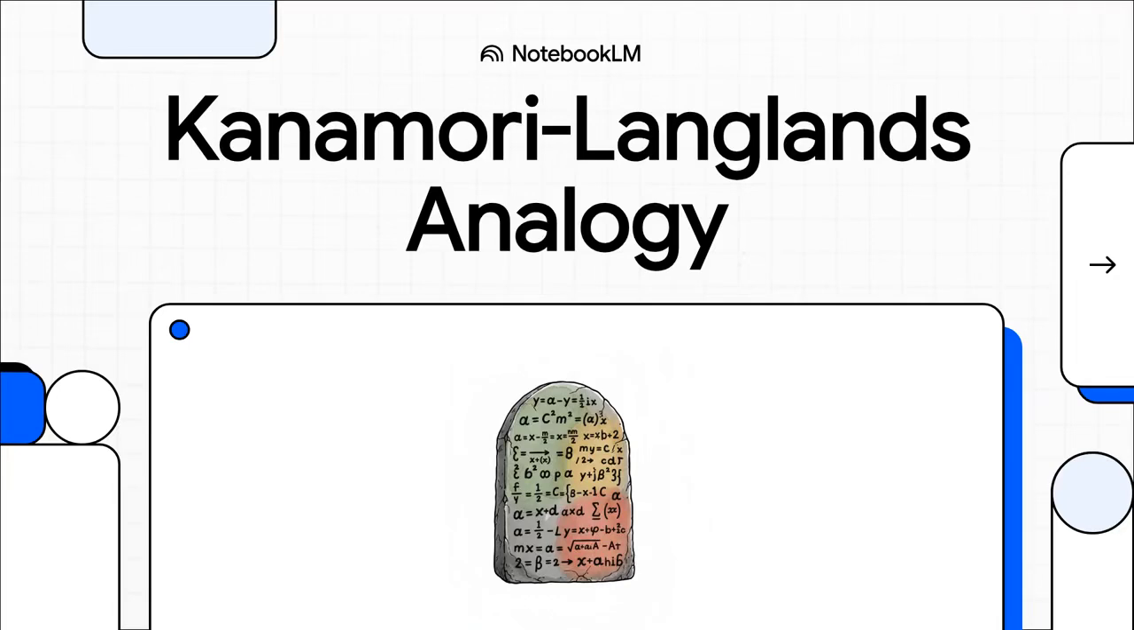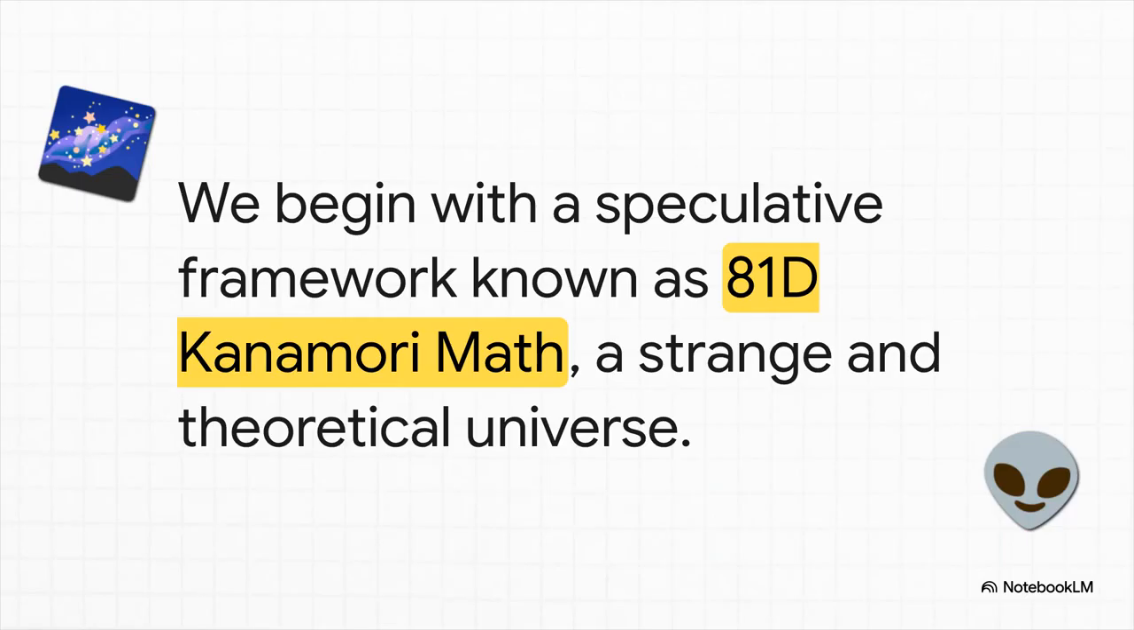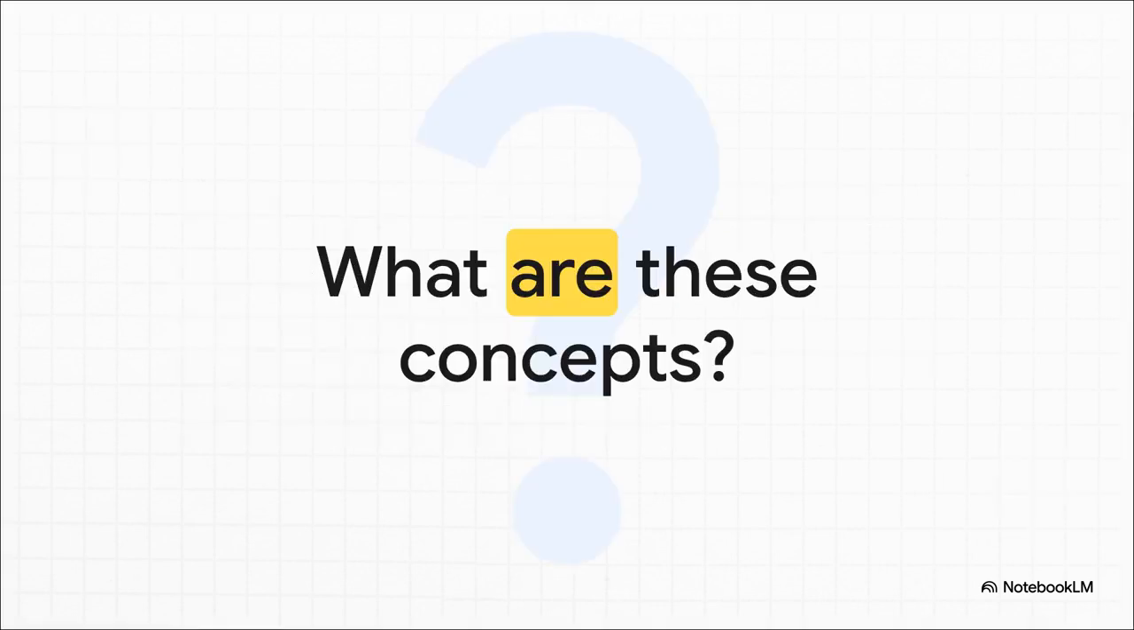Okay, so what if you could build an entire universe from pure math? We're going to check out an analogy that tries to do just that. Our story starts in a really strange, speculative place called 81D Kanamori Math. And yeah, this is definitely not your high school algebra. We're talking about some truly out there ideas here.